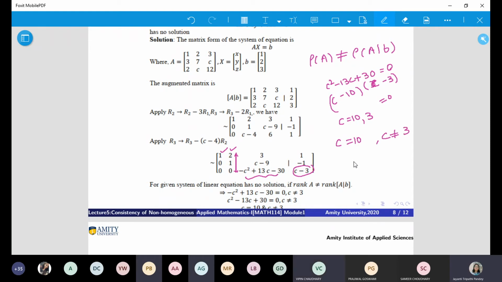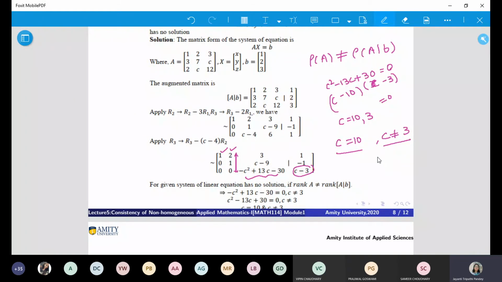Yes, ma'am. When you have c equals to 10, this part will vanish and this part will not vanish. Right? But if you put c equal to 3, then this part will also vanish and this part will also vanish. So what is our answer? Our answer is 10. c should be 10 and c should not be 3.